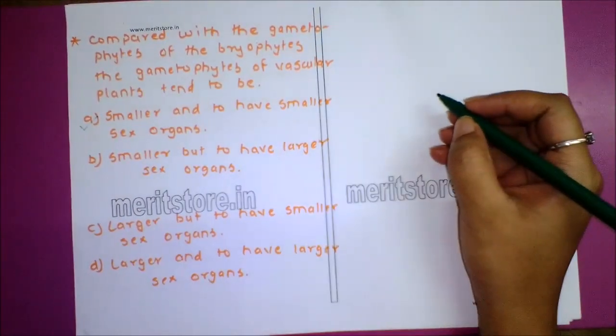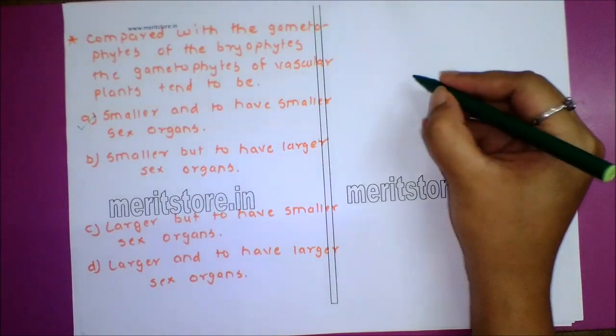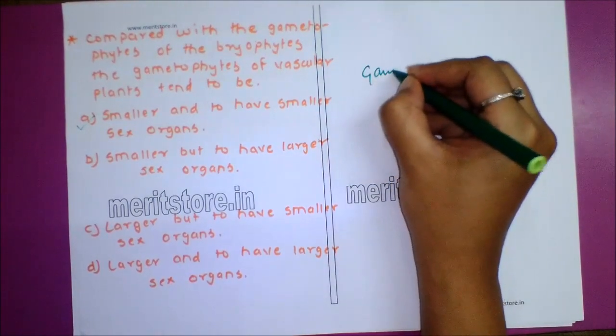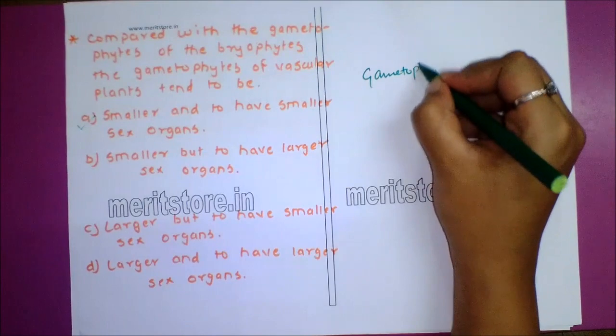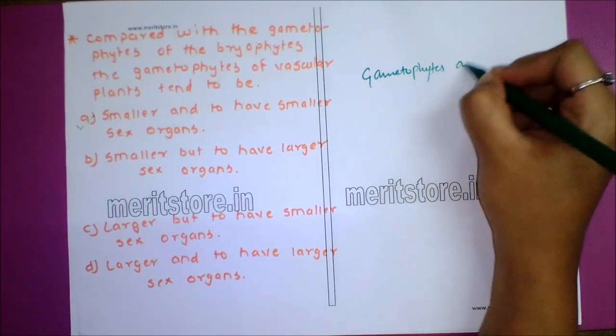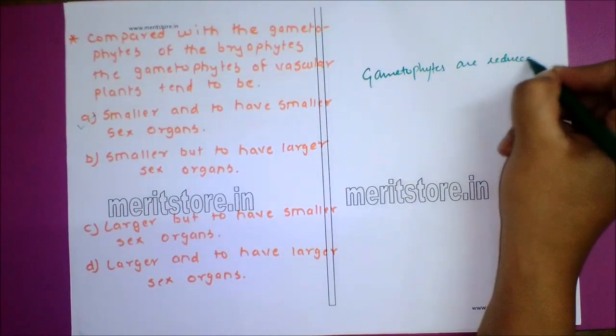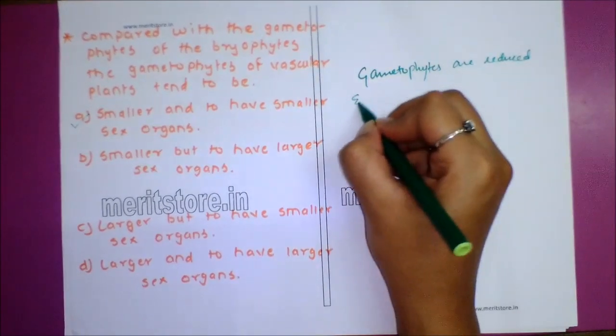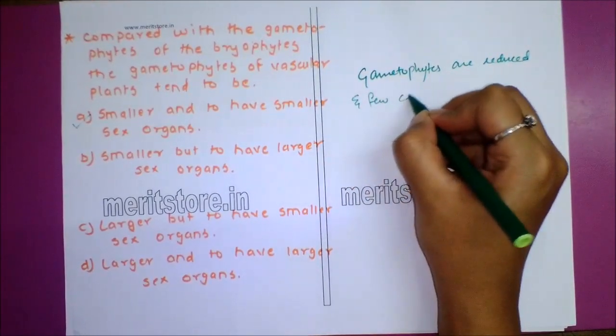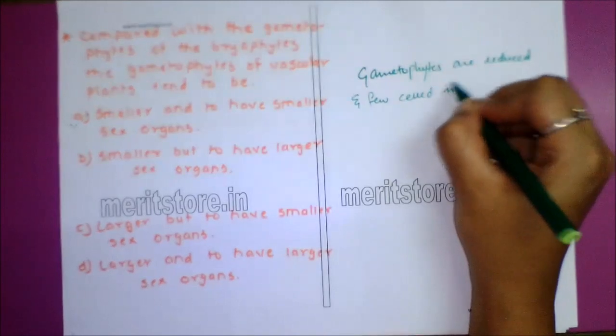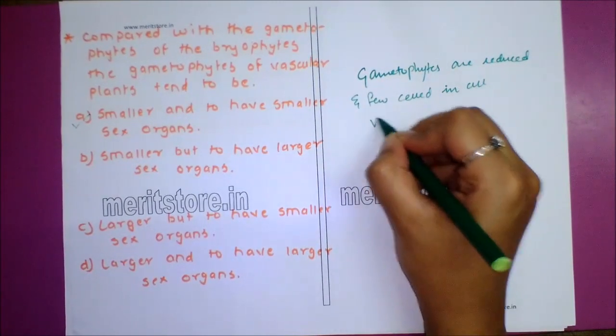Gametophytes are reduced and few celled in all vascular plants.